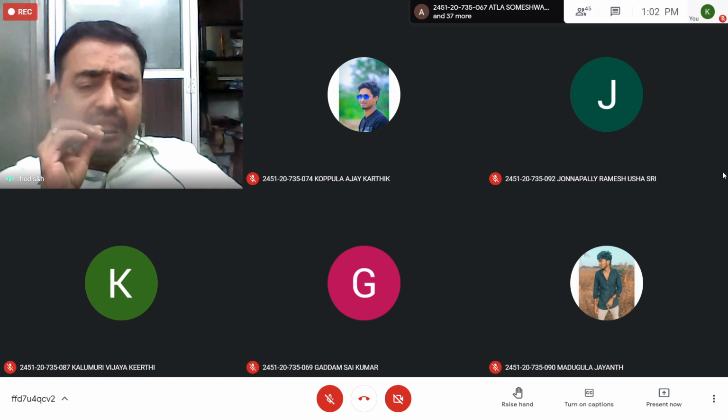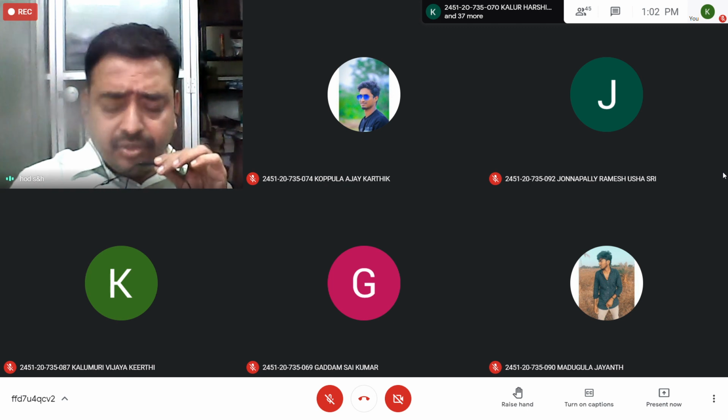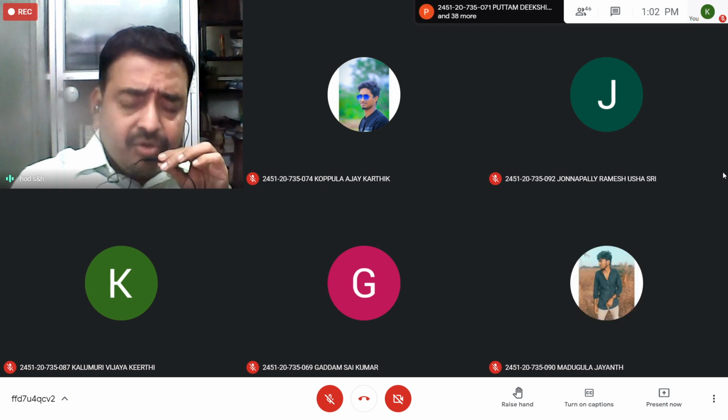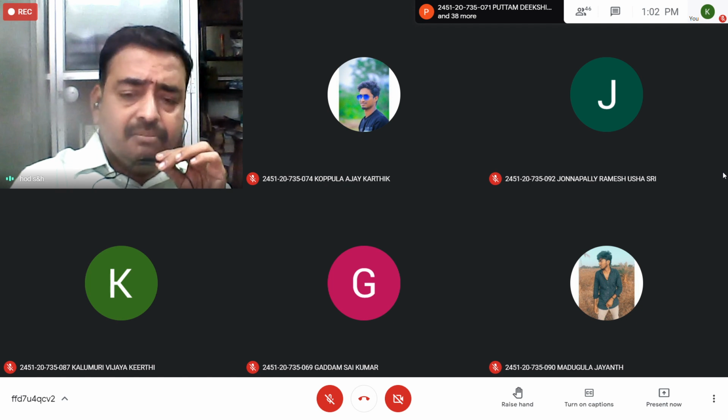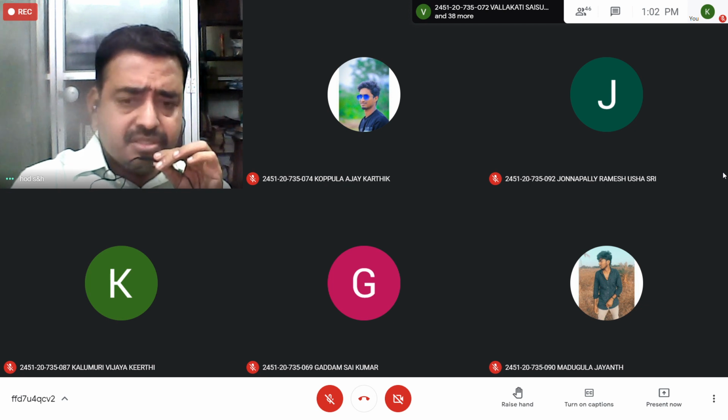Symbolically, it is called YBCO: yttrium, barium, copper, and oxygen. Below the transition temperature, the electrical resistance is zero and it behaves as a superconducting material. So this is the 123 compound.